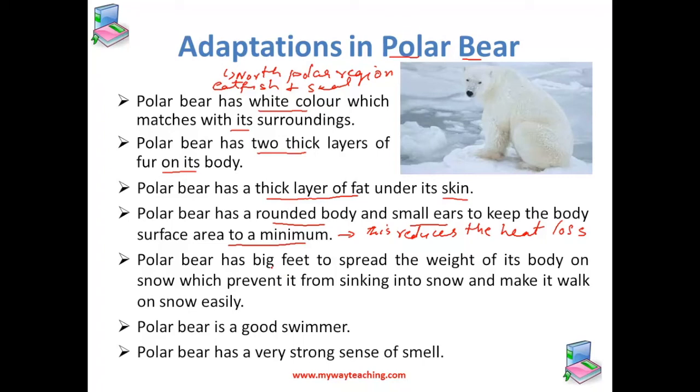Polar bear has big feet to spread the weight of its body on the snow, which prevents it from sinking into the snow and makes it walk on the snow easily. Also, they are good swimmers and they have a very strong sense of smell.